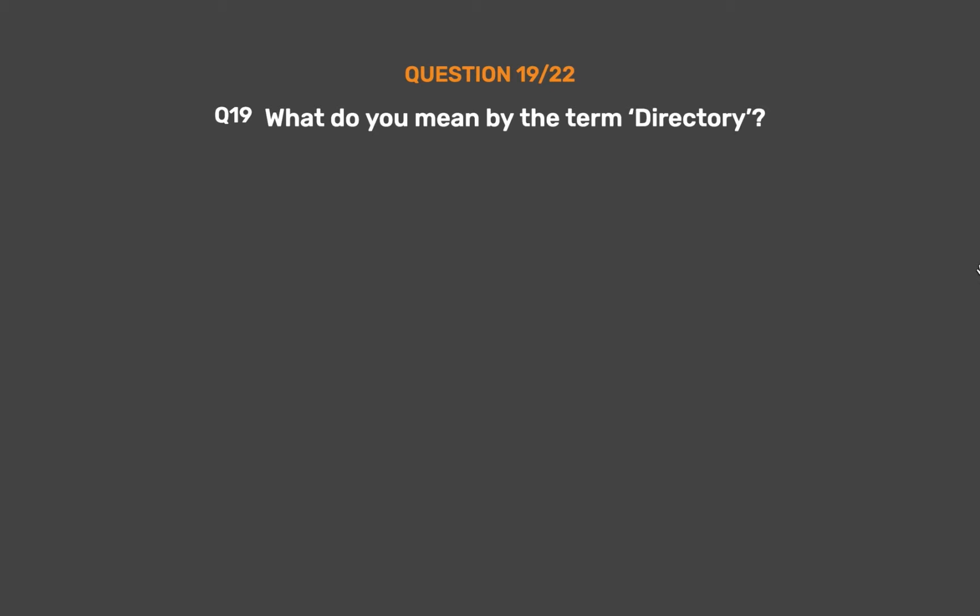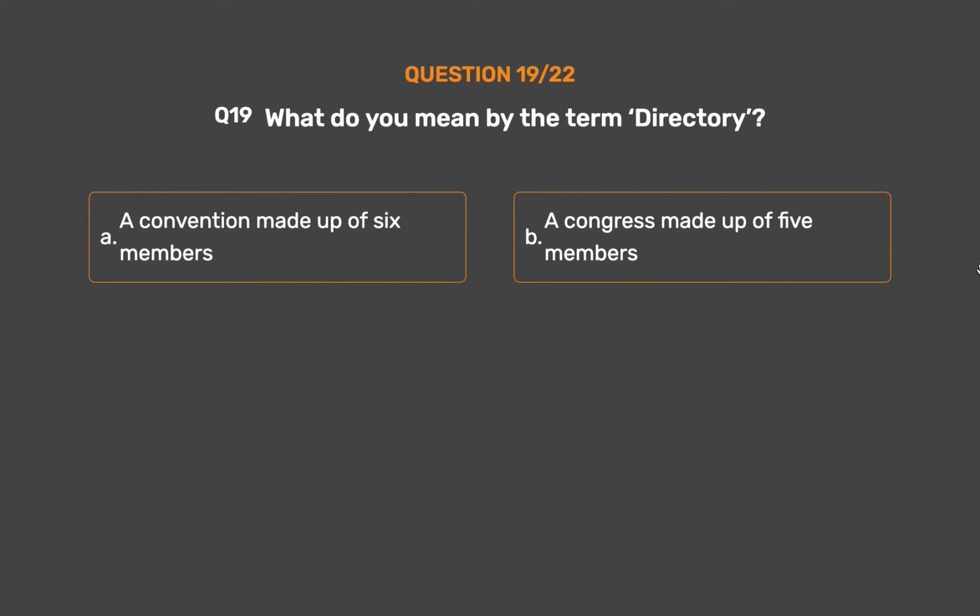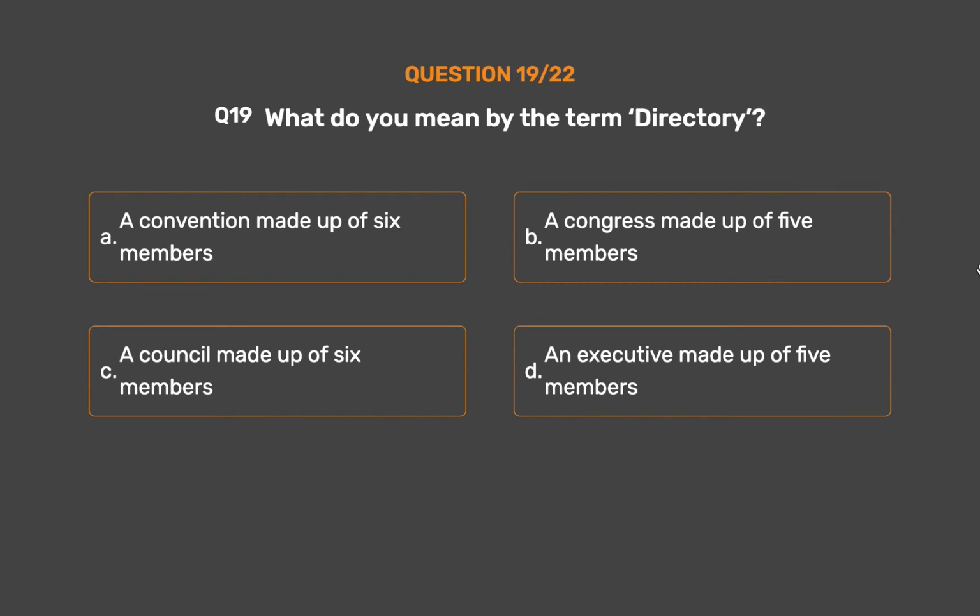Question number 19. What do you mean by the term directory? Option A. A convention made up of 6 members. Option B. A congress made up of 5 members. Option C. A council made up of 6 members. Option D. An executive made up of 5 members. The correct answer is option D. An executive made up of 5 members.